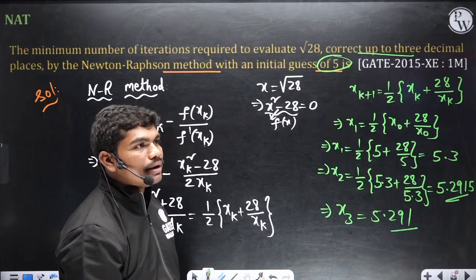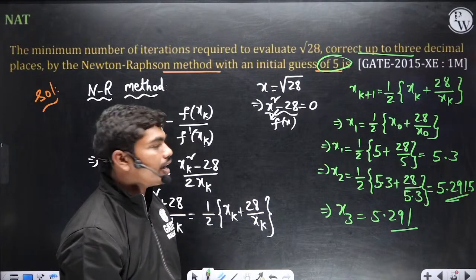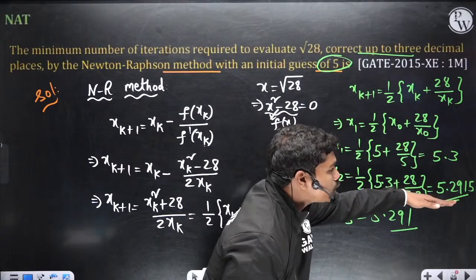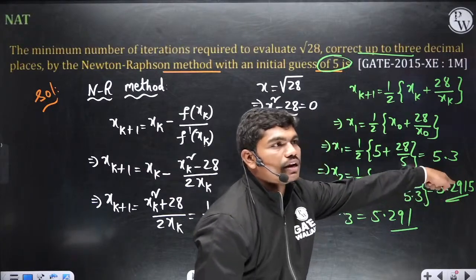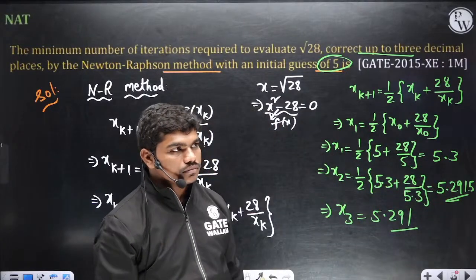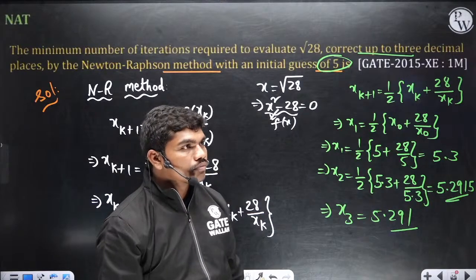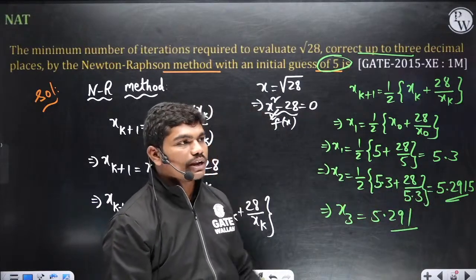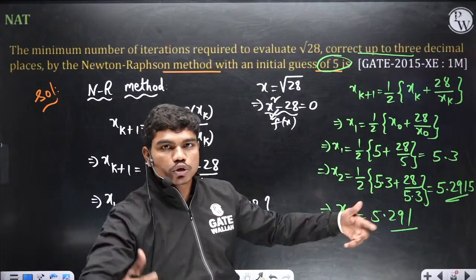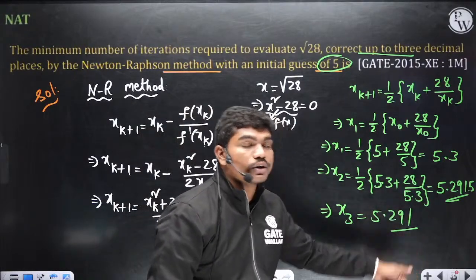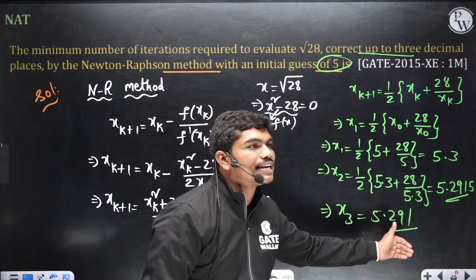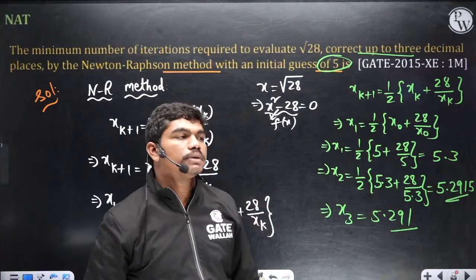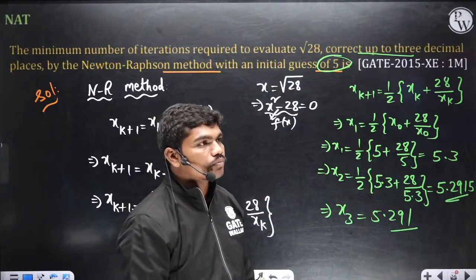So it is asked minimum in the question. Won't 2 iterations be enough? No. When you perform only 2 iterations, these 3 decimals are not equal. When you perform only till 2 iterations, these 2 values are not same. That's why you have to go for the 3rd iteration, and because you don't know, in the 3rd iteration it can change actually. So that's why we need confirmation till 3 iterations to check the accuracy of 3 decimal places.